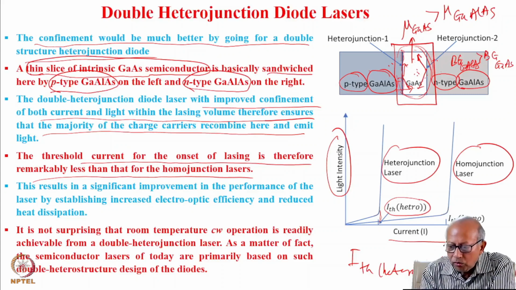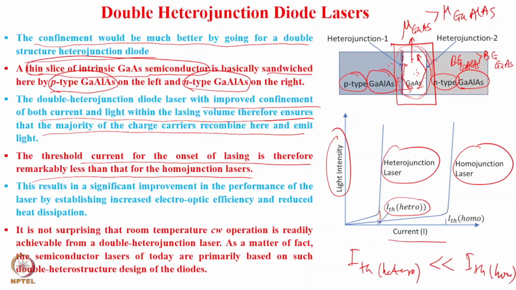So this allows continuous operation of a semiconductor laser even at room temperature, because at such low current, the heat dissipation into the diode is much smaller. Therefore, even at room temperature it effectively becomes cold, and no liquid nitrogen bath cooling is required.